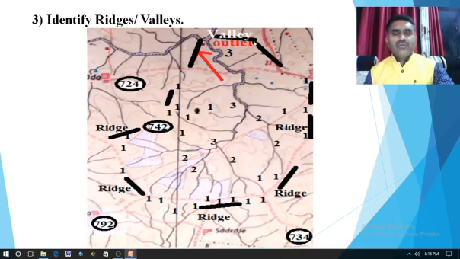So where is the valley? As we have already found in the first step, the outlet or the mouth is nothing but the valley area, and as you know, from the upper part to the lower part water flows in this direction, from the higher part towards the valley region. So this is the third step.